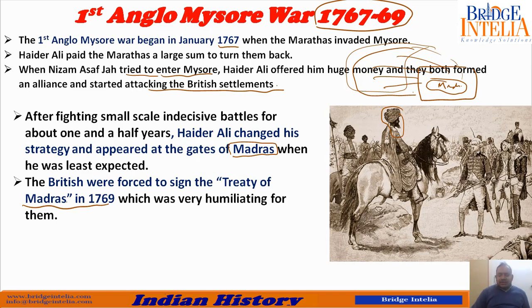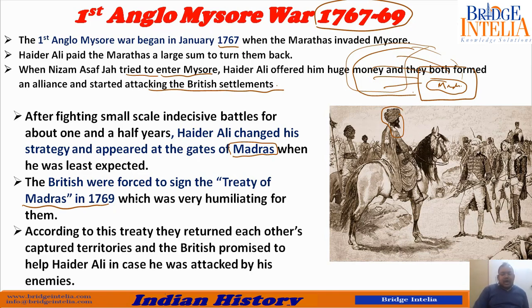Why is it known as the Treaty of Madras? Because all this was happening at the gate of Madras, because at Madras the British had formed a fort, their settlement. So, according to the terms of this treaty, they returned each other's captured territories, because war had been going on for the last 2 years. So they had captured small scale territories of each other. Now they say that we have to sign a peace treaty. So let's return each other's land. Whatever we have captured from each other, let's return it. Let's get back to peace.